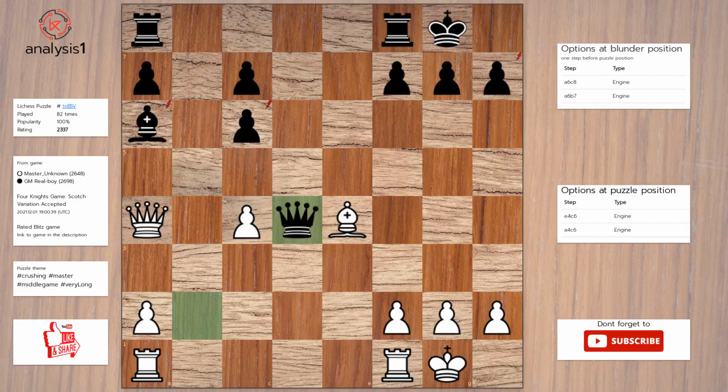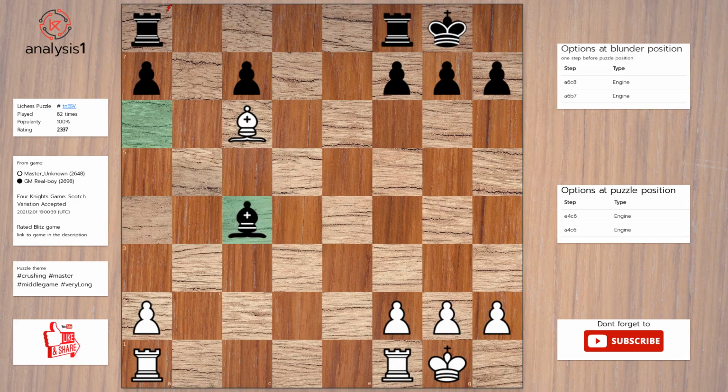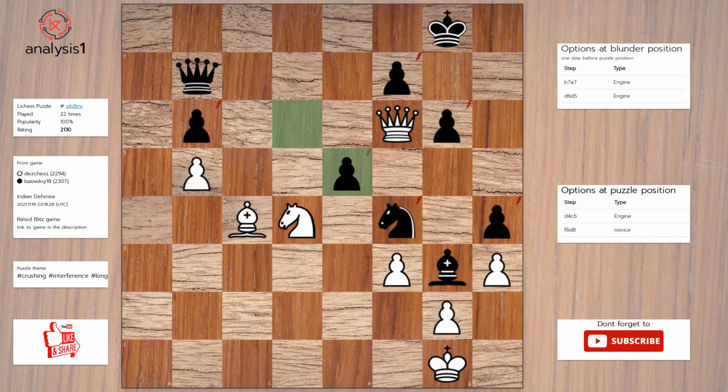Let's continue. Threats in puzzle position are queen takes bishop. Queen takes pawn. Bishop takes pawn. Bishop takes pawn, check. Let us look at checks in puzzle position. Bishop takes pawn, check. Here is the solution to the puzzle. Bishop takes pawn. Queen takes pawn. Queen takes queen. Bishop takes queen. Rook to c1. Bishop to e6. Bishop takes rook.